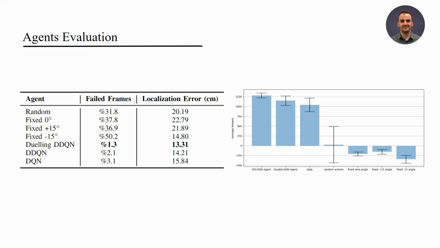In addition, since the terms of the reward function represent the quality metrics, we compared the cumulative reward of each agent. The results indicate that our proposed method significantly improved the performance of human pose estimation. Moreover, it confirms that double dueling DQN has the best performance with the least standard deviation.